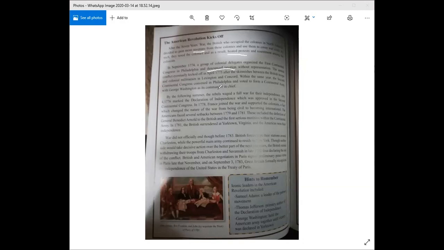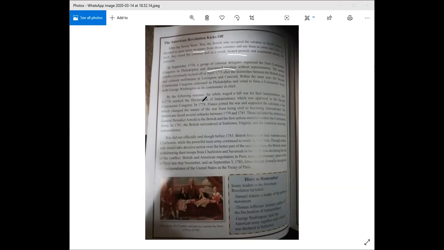The Americans were not going to accept that the British just tax them and take over their land and colonize them and take away their power. The Americans wanted their independence. By the following summer, the rebels, the people who were against this system, waged a full war for their independence. Independence means they wanted to do things on their own. July 4, 1776, marked the Declaration of Independence, which was approved in the Second Continental Congress. So now, America gets their independence.